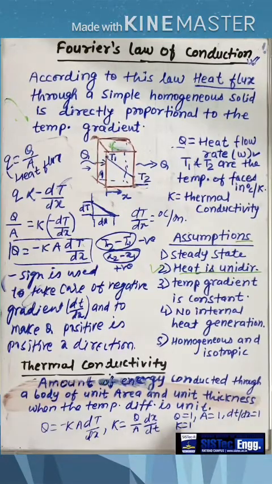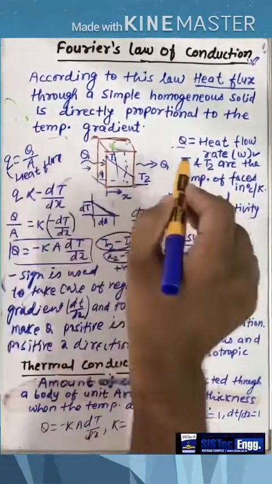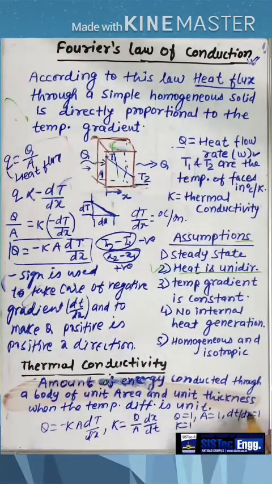It means the conductivity, please try to understand, in this condition conductivity is being equal to the quantity of heat flow. So we can say that conductivity is the amount of energy conducted through a body of unit temperature difference, okay, unit area and unit thickness.